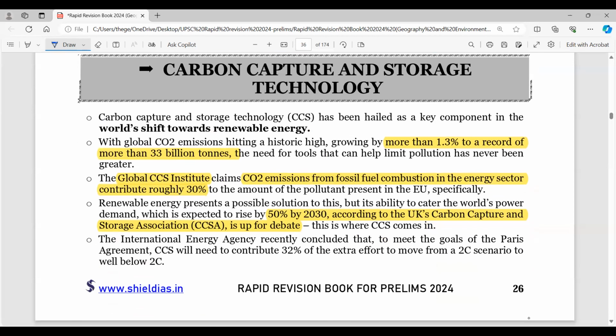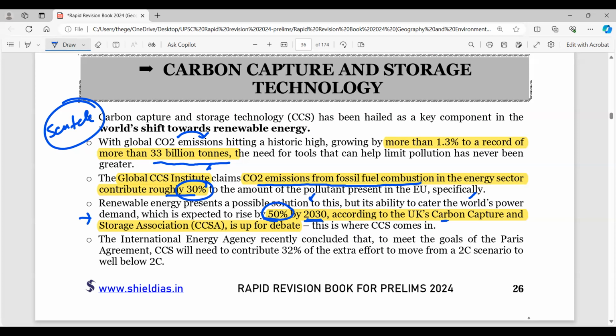Now, carbon capture and storage technology. From this technology, there can be a question in the science and tech section as well, or in the ecology and environment section. The world is looking towards renewable energy, and emissions rose more than 1.3% to a record of more than 33 billion tons of CO2, already hitting a historic high. The Global CCS Institute claims CO2 emissions from fossil fuel combustion in the energy sector contribute 30%. But very important here, renewable energy presents a possible solution, but its ability to cater to the world's power demand, which is expected to rise by 50% by 2030, is limited.